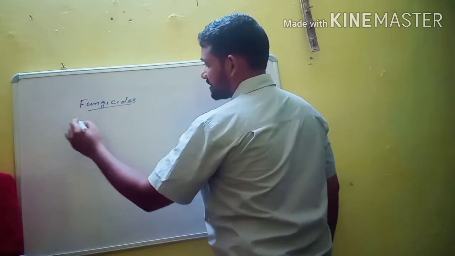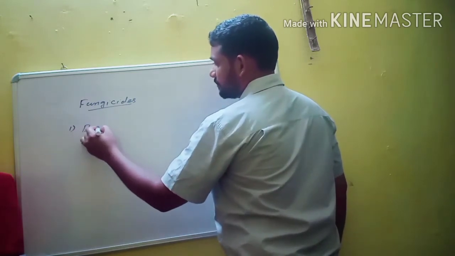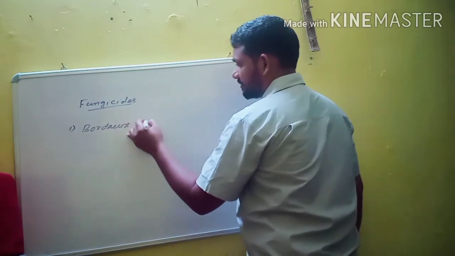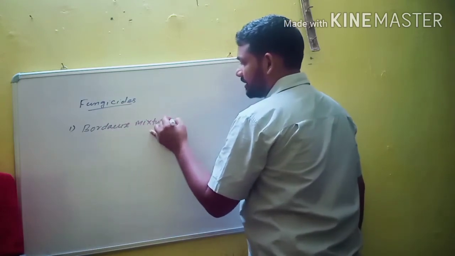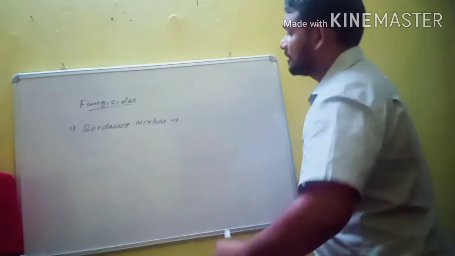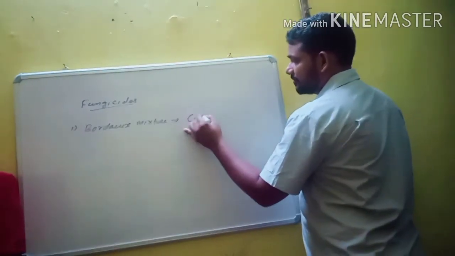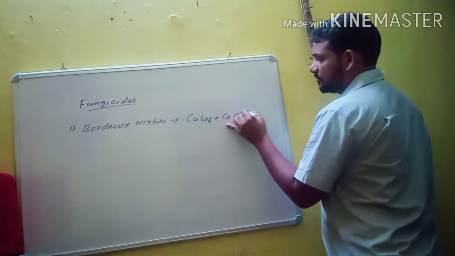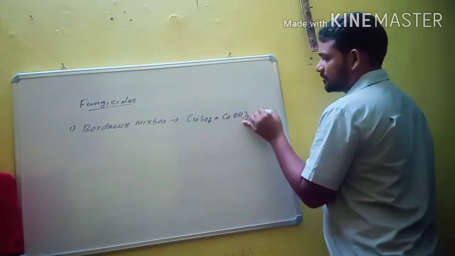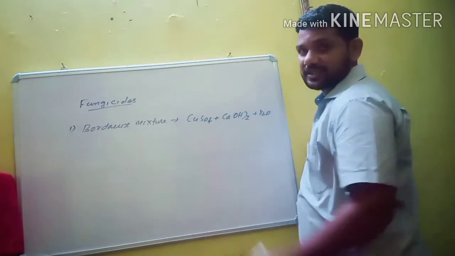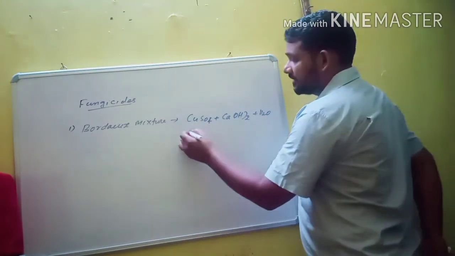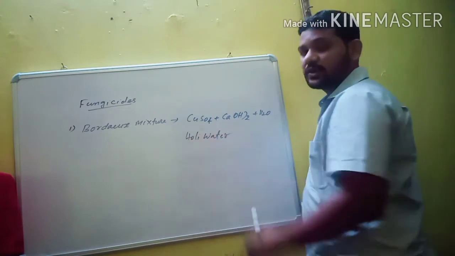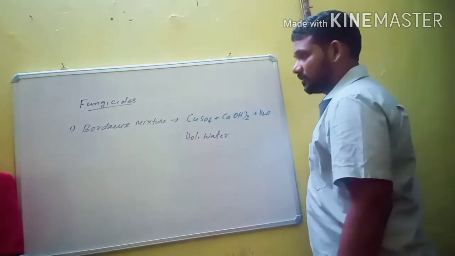Three fungicides. The first one is Bordeaux mixture. Bordeaux mixture is the combination of CuSO4 plus Ca(OH)2 plus water. It is the first fungicide, and it is also known as the holy water of plant pathology.